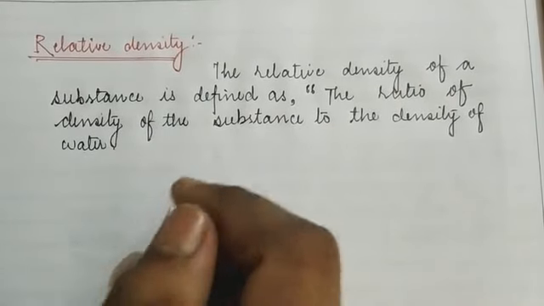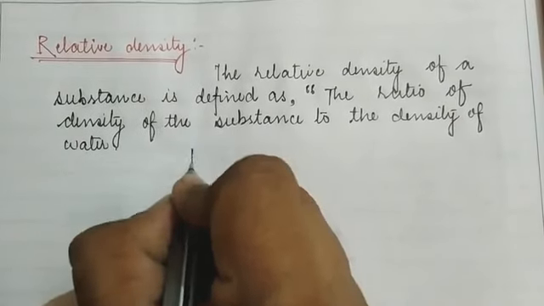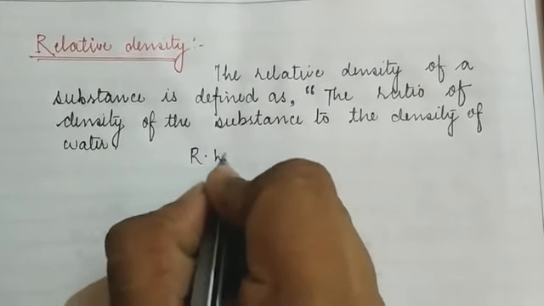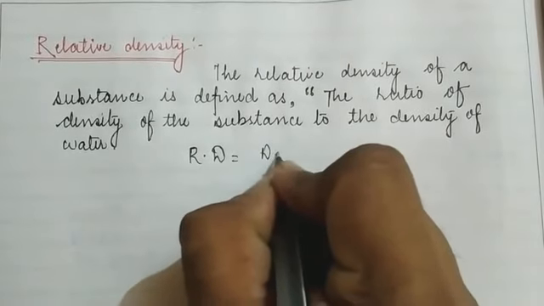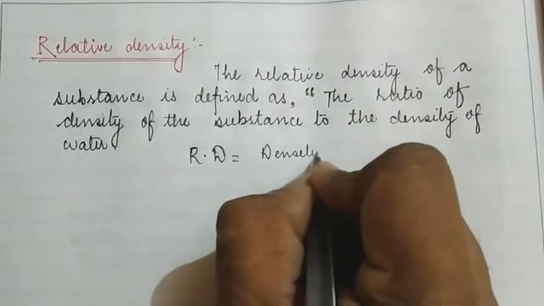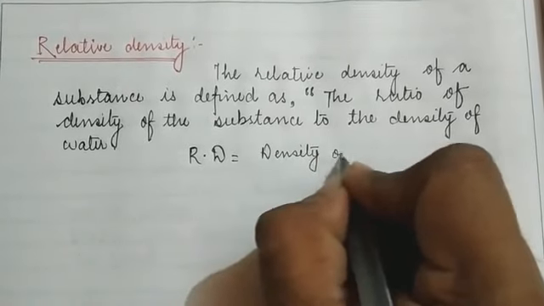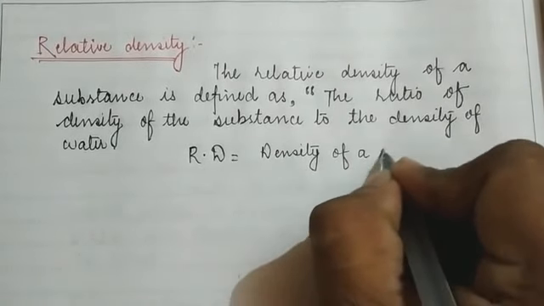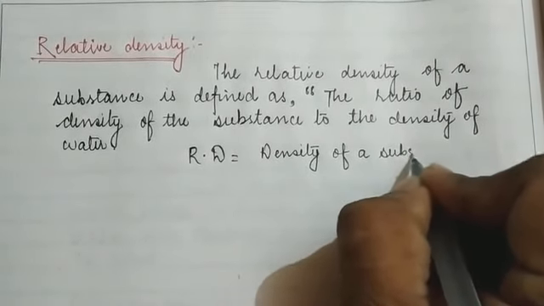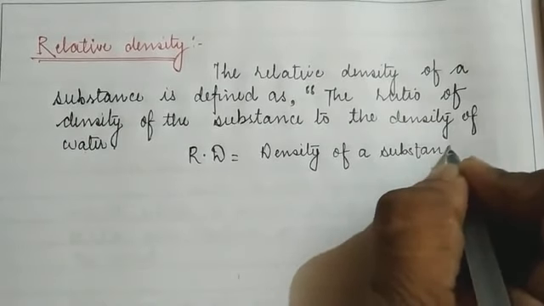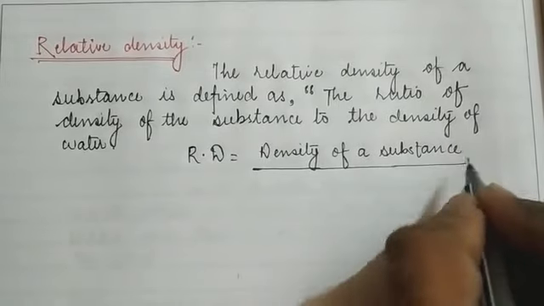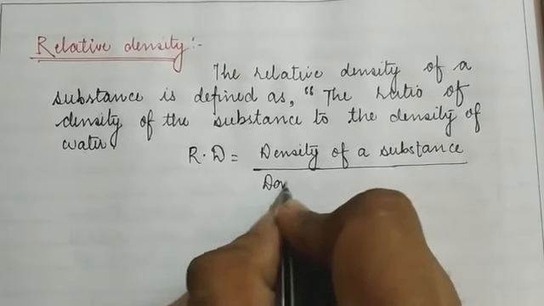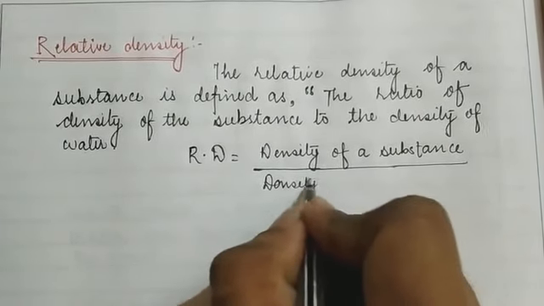Symbolically, relative density, that is RD, is equal to the ratio of the density of a substance to the density of water.